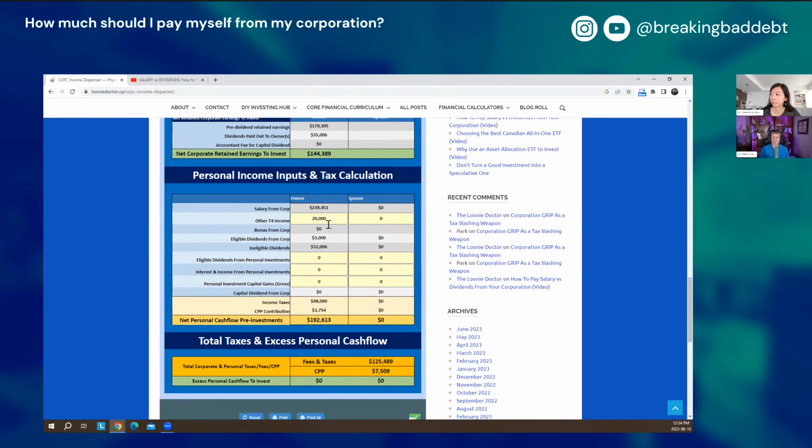And let's say you have personal investments that have some eligible dividends or interest, or you have personally held real estate investments, then you could put the net income in there for your personal investments because that's all taxable income. If you put what that is, this will actually count that as part of your income and tax you on it. Gotcha. Okay. And then here we have personal investment capital gains. This is only if you actually realized those capital gains. That's right. Okay, yeah. So I haven't done that yet.